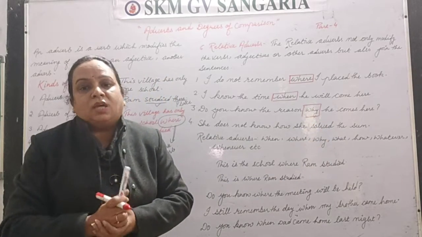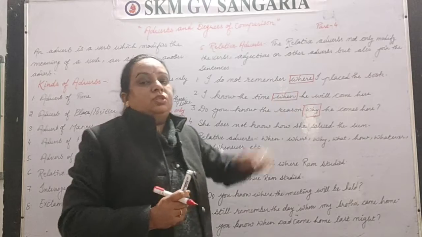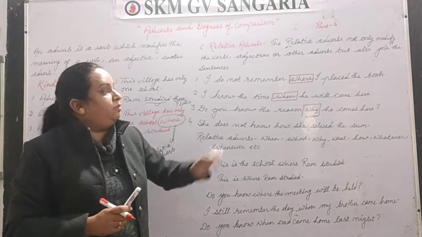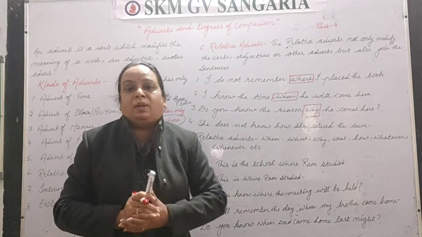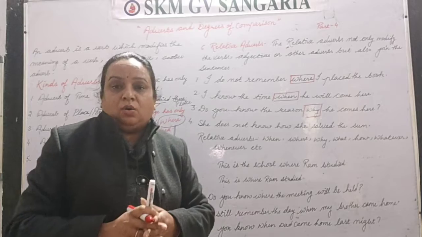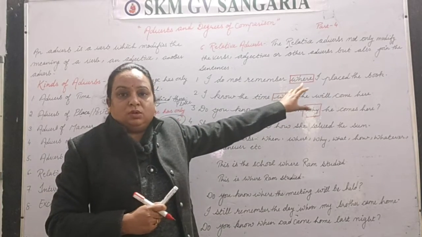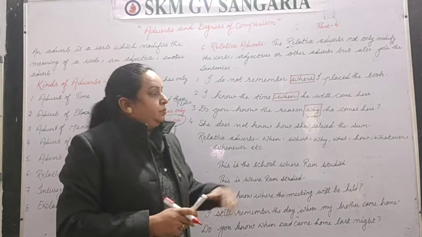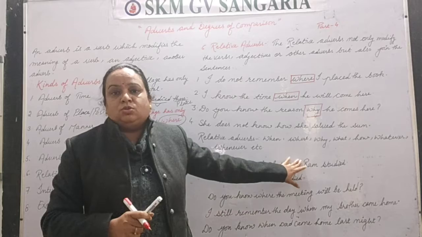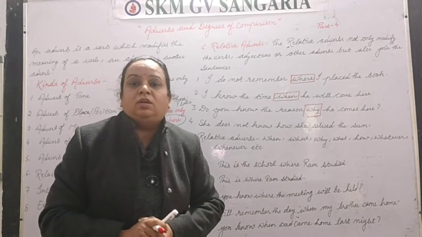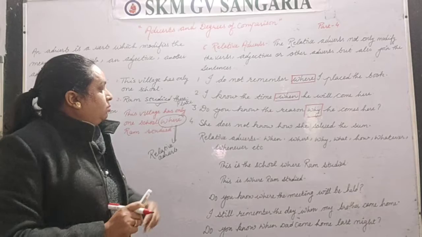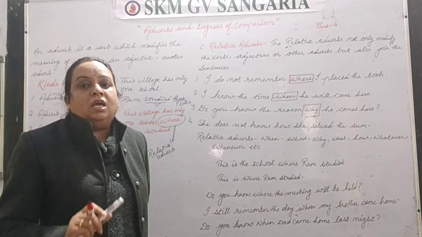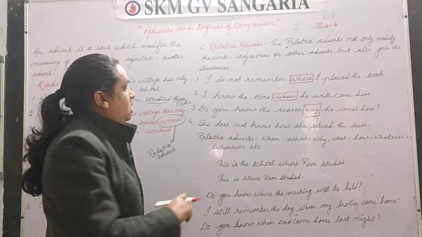So dear students, you must have noticed here that all the words which are joining these two sentences together are WH family words: what, when, where, why, how. These words, which are used to join two sentences together, are known as relative adverbs. So let's see one more sentence. She does not know how she solved the sum.